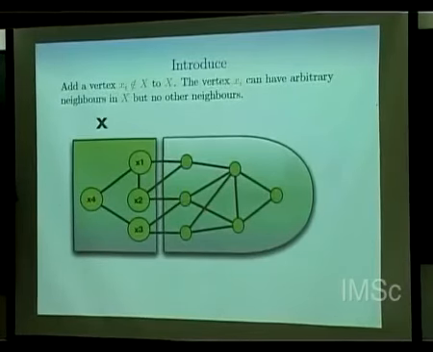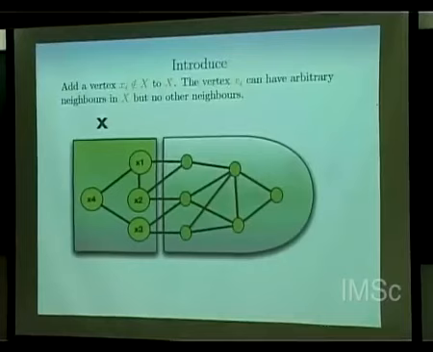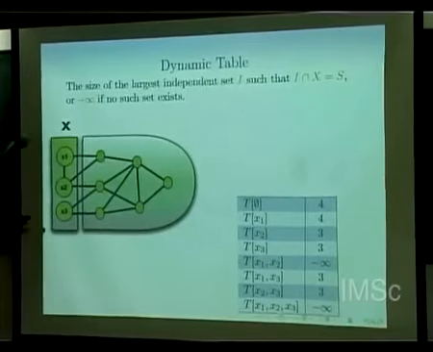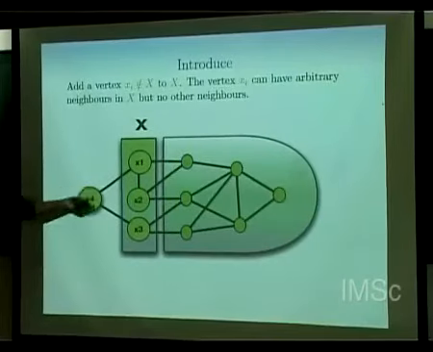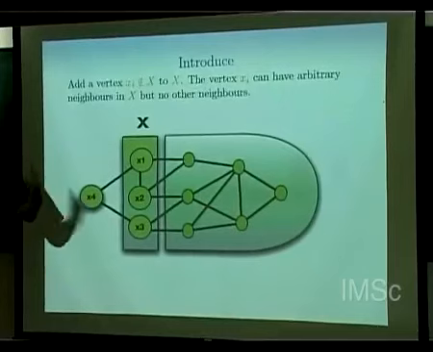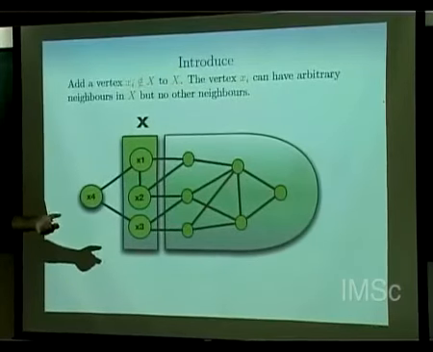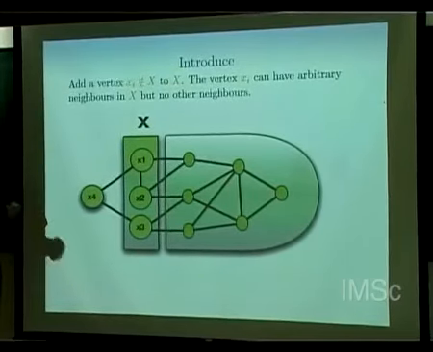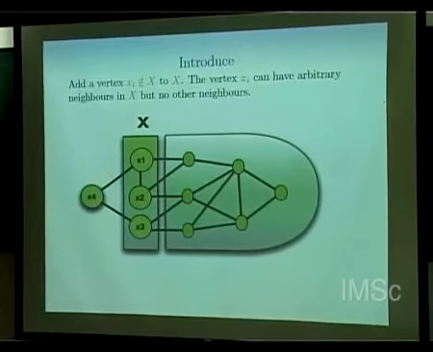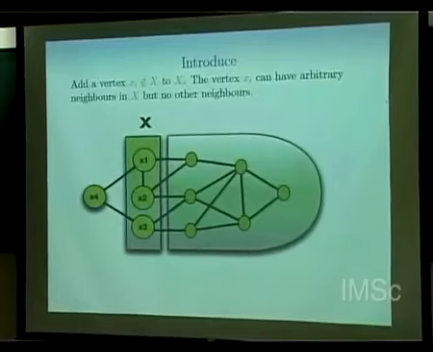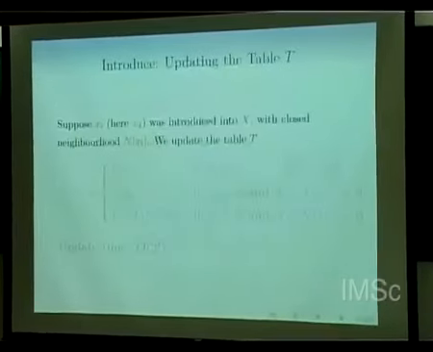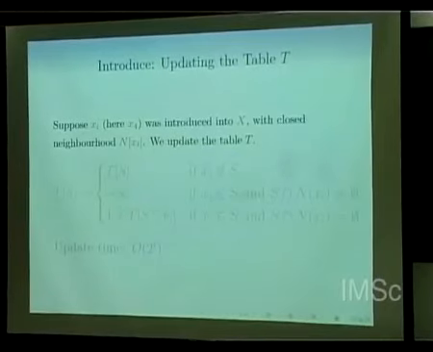So now I am going to tell you how that works. Suppose, let's go back, suppose I had a table like this, I knew this table, and some new vertex gets introduced, right? Then I need to do something to my table, right? Because I need a new table for the new x, right? So we need to update my table. So let's see how we can update this table. Given that I have a table for the old x, okay? So given a table for the old x, we need a table for the new x. Okay, so here's the formula, nothing more.